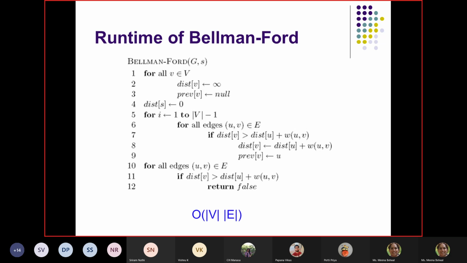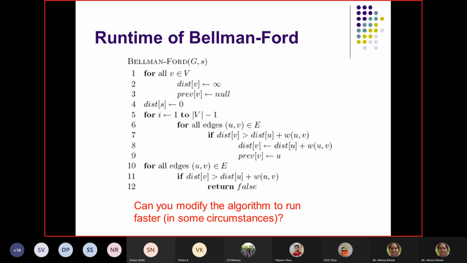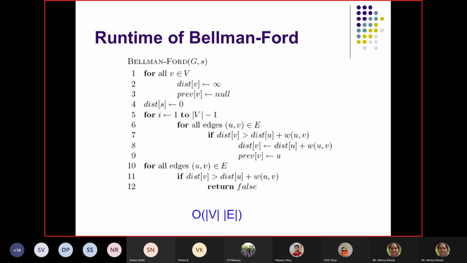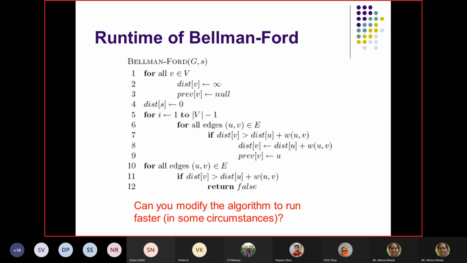Now the next question for you is to do your research. If you really want to find out, you can see it in the book. It is in the exercise problem in the book. Can you modify the algorithm to run faster in some circumstances? That's the standard typical time, O(V into E). Can you do some modification so that in some circumstances, not always?